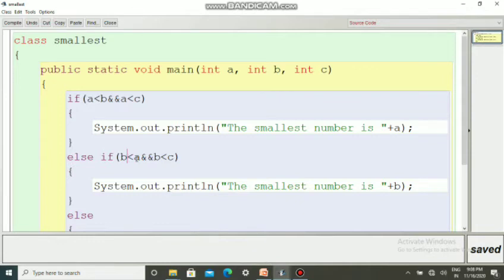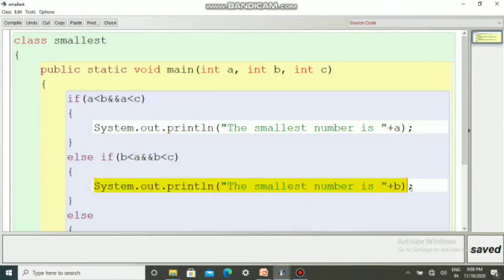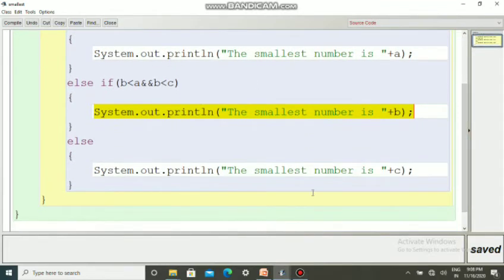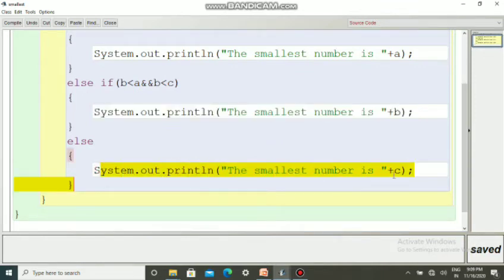That means b will be lesser than a and c, so definitely the smallest number will be b. And if both these conditions are false, then definitely c will be the smallest number, isn't it? So this is a program where we are checking the smallest among the three numbers.